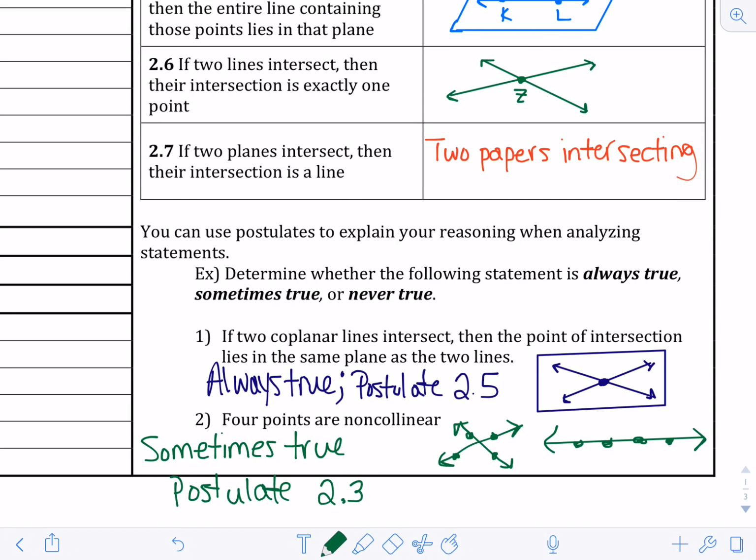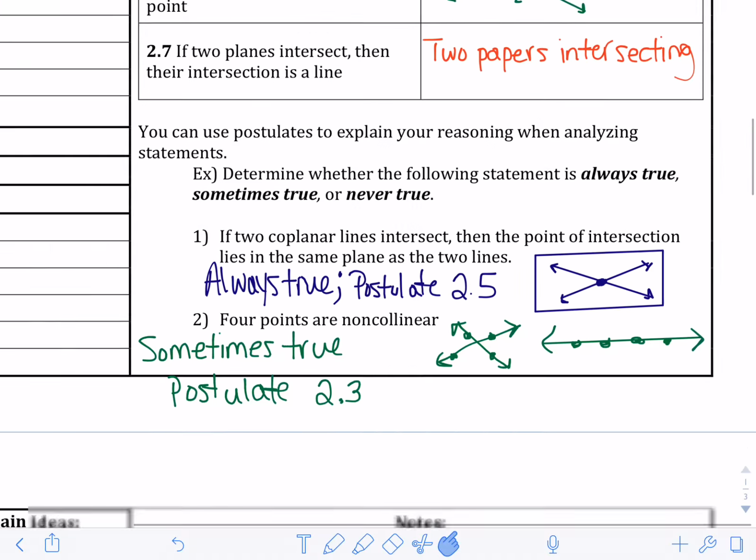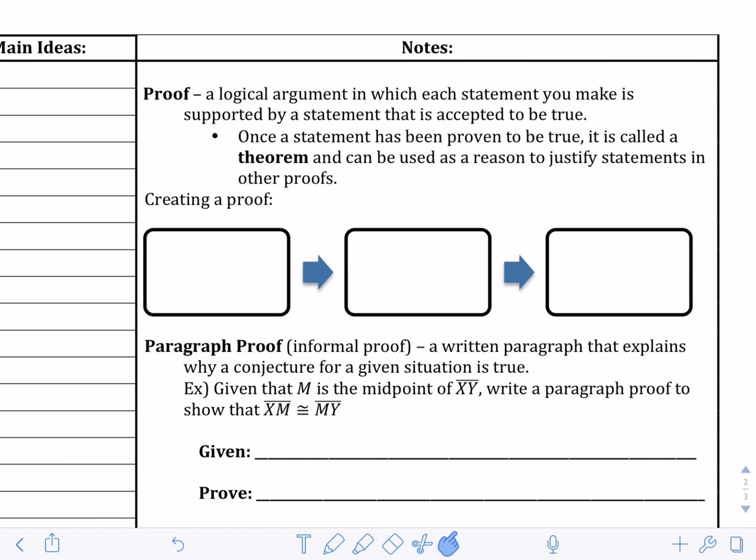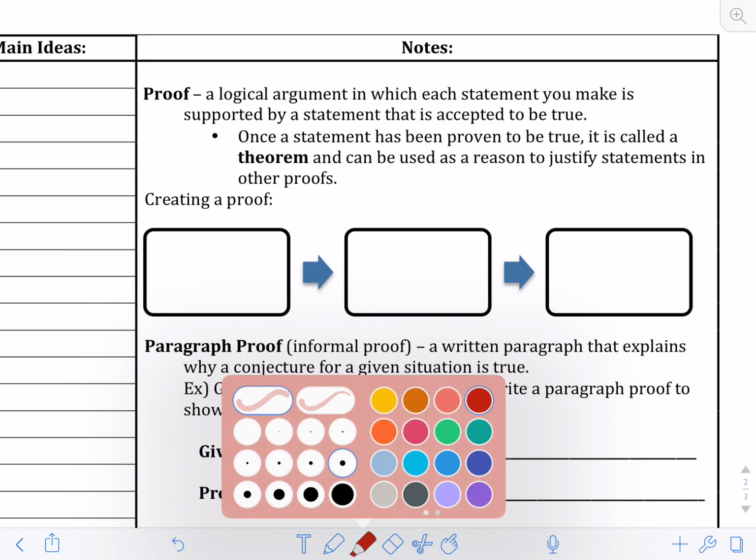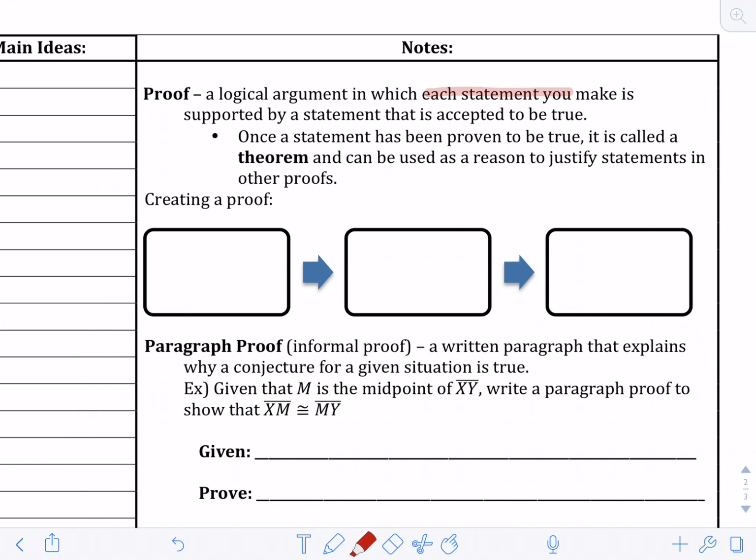Alright, so we have one paragraph proof to do as an example, and then we are done with these notes. So here we go. Proof. A logical argument in which each statement you make is supported by a statement that is accepted to be true. Okay, so I'm going to highlight this right here because it's very, very important. Each statement you make is supported by a statement that is accepted to be true. Once a statement has been proven to be true, it is called a theorem and can be used as a reason to justify statements in other proofs.